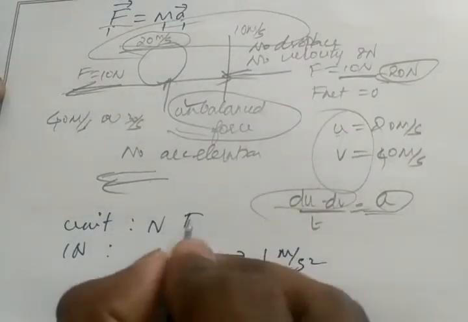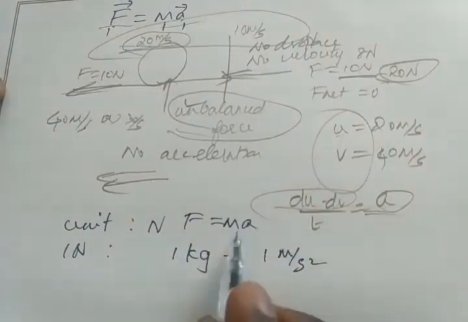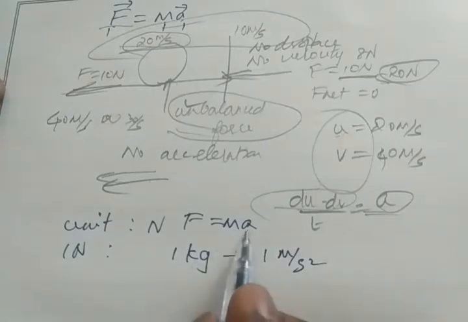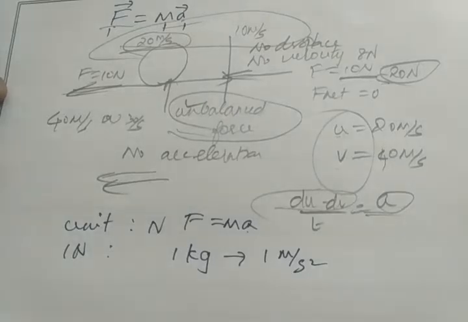So for m, I substitute 1 kilogram. For a, I substitute 1 meter per second square. Okay. So we can define 1 Newton as the force which acts on 1 kilogram of mass to give an acceleration of 1 meter per second square in the direction of force.